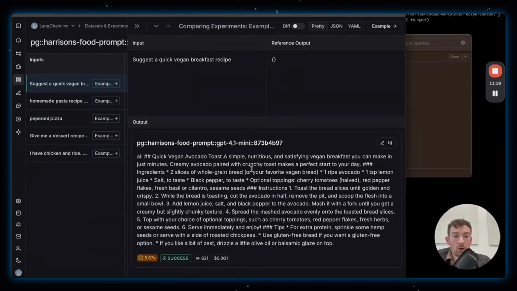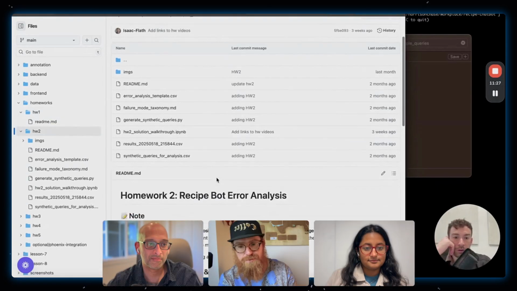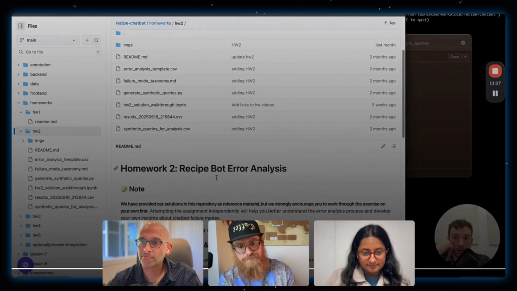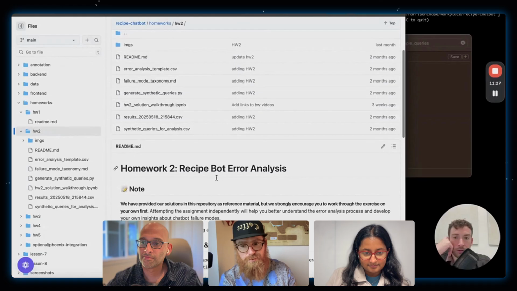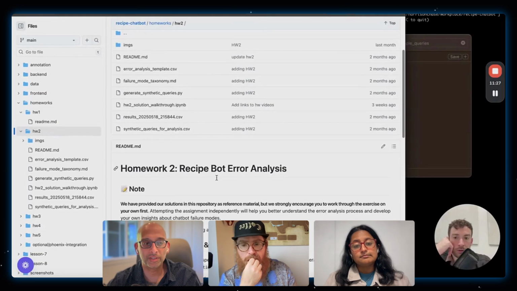In homework 2, we're going to dive a lot more into these results. So let's switch back and see what homework 2 has us doing. I wonder if there's a render markdown for outputs, or if you can do custom renderers. Yeah, I wonder that too.